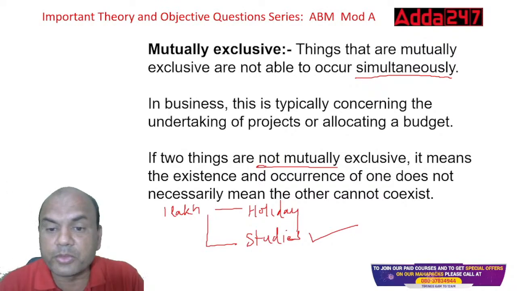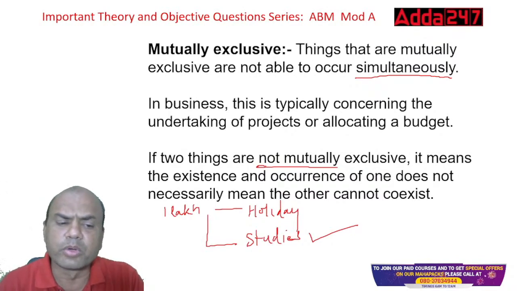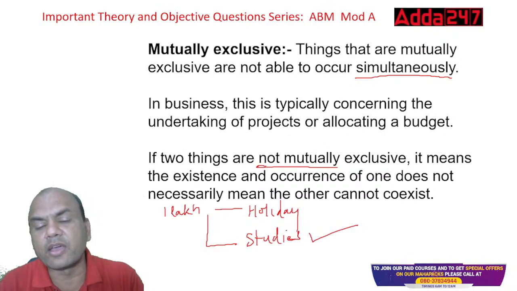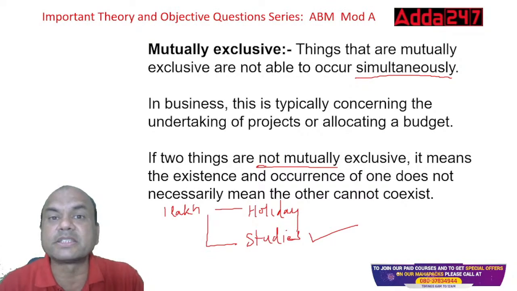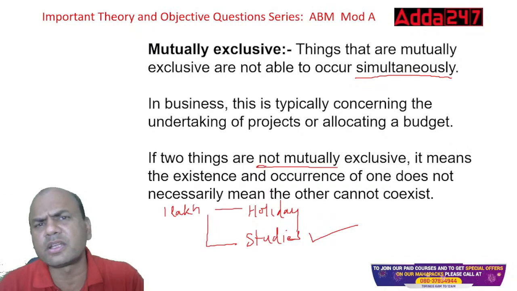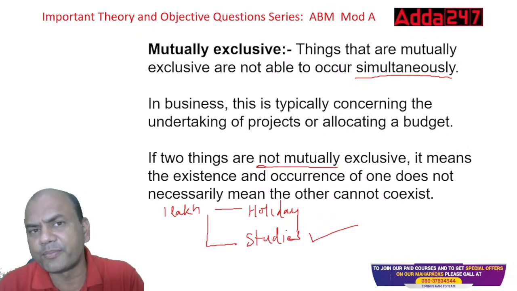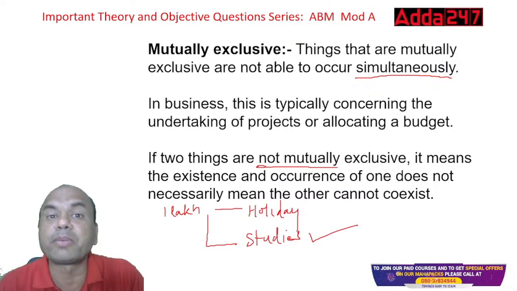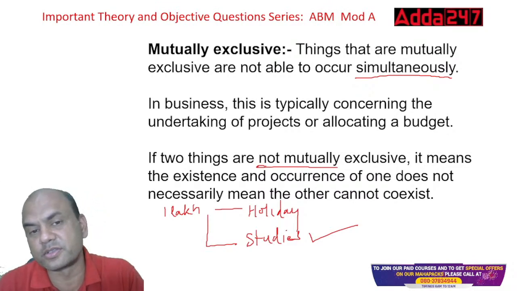But if they are not mutually exclusive, it means both the things can coexist at the same time. I can have scoring a first class and passing. Scoring a first class and passing are not mutually exclusive, because I can pass as well as score in the first class. But passing and failing are mutually exclusive.